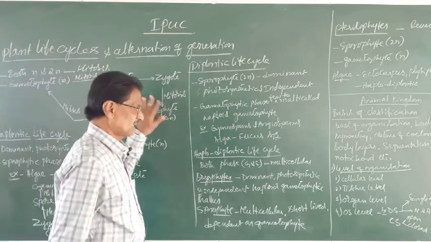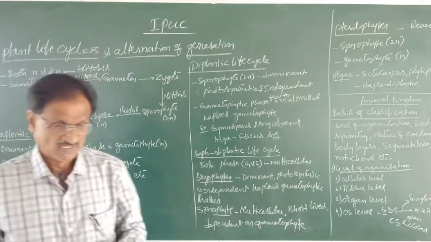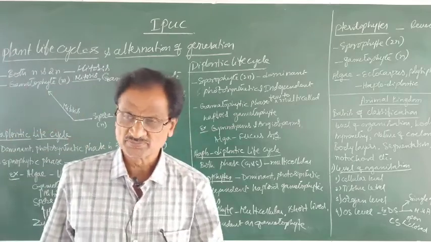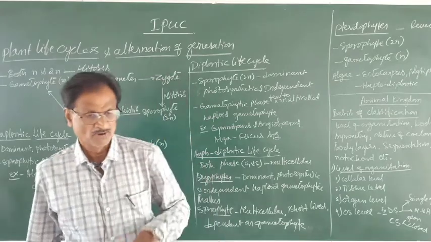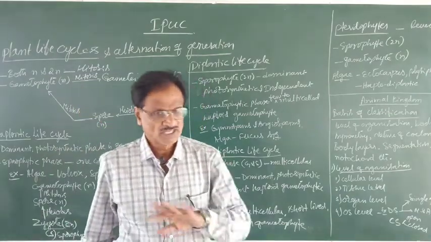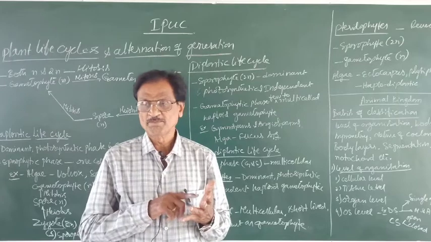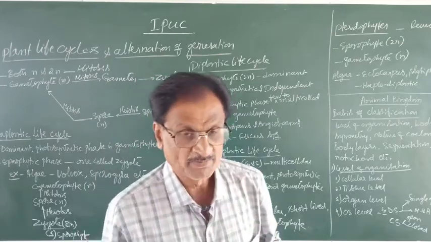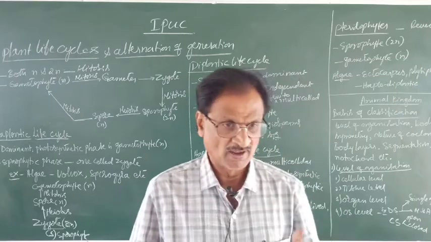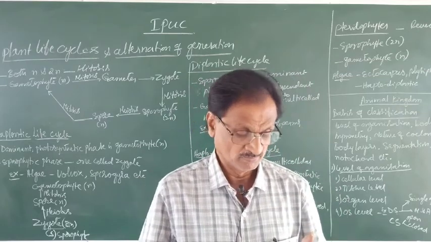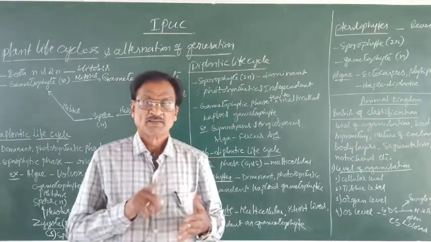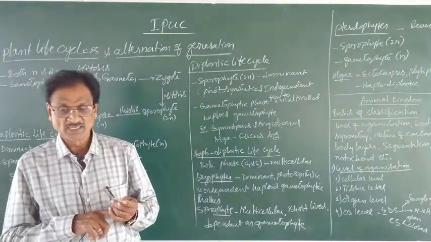In the previous class I dealt with the plant kingdom. So the plant kingdom, what you have studied included algae, fungi, protista, and then the plant kingdom, animal kingdom.